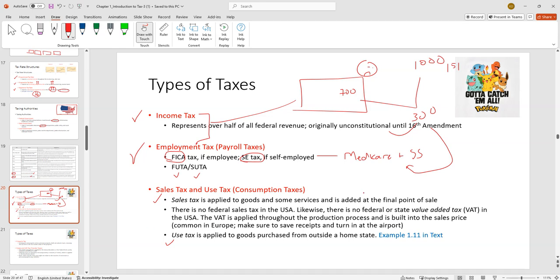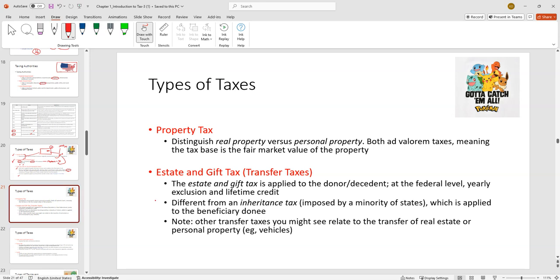Over in Europe, right, they don't have a sales tax. They have something called a value-added tax, a VAT, where essentially it gets built into the supply chain as the product is built. So we don't see that here. We don't have a VAT here in the US, but it's very common in Europe.